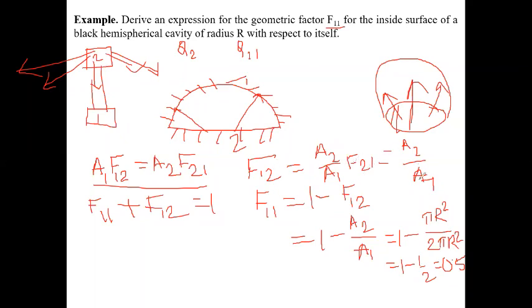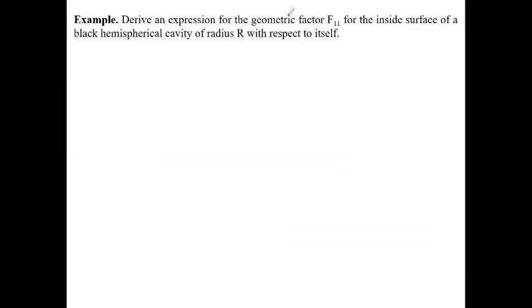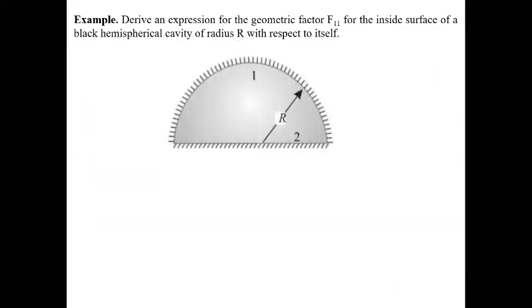So F12 equals A2 by A1. From this we get F11 equals 1 minus F12, or 1 minus A2 by A1. So this is 1 minus 0.5 equals 0.5. So this is the figure, basically 2 to 1.